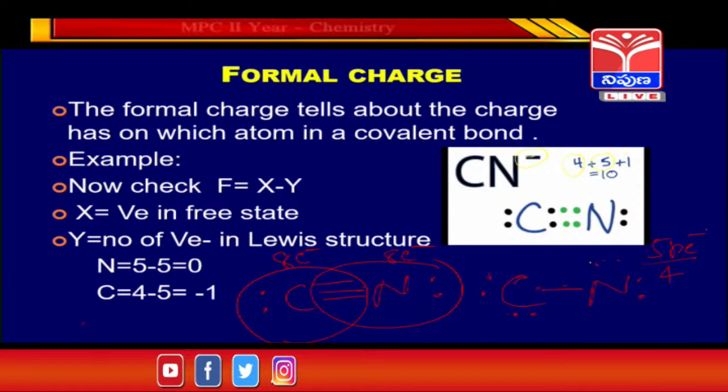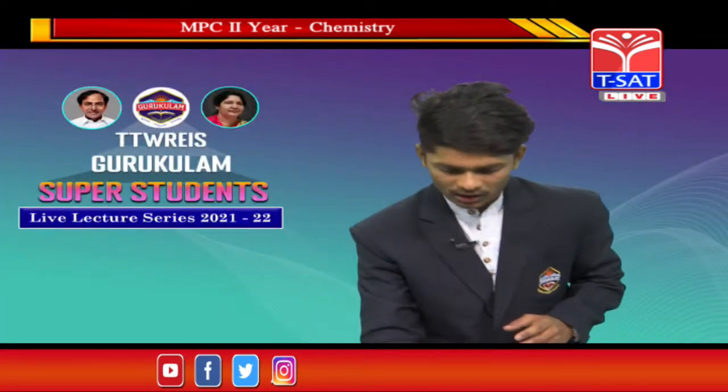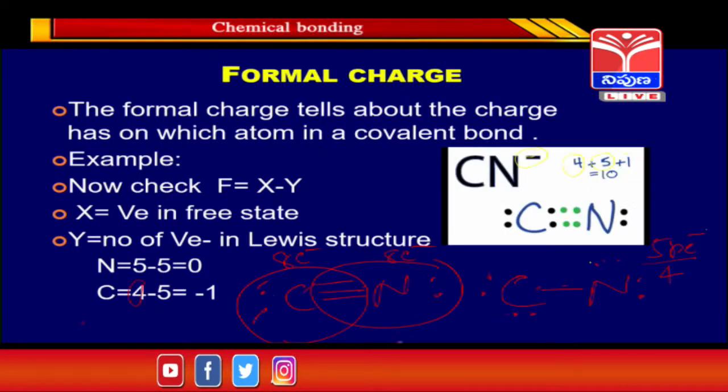I first take carbon. The carbon has valence electrons 4. 4 valence electrons are present, guys. And how many valence electrons in the Lewis structure? See, guys, 1, 2, 3, 4 and 5. So 5 valence electrons of carbon in the Lewis structure, guys. So 4 minus 5 is equal to minus 1. So the charge is present on carbon. In the compound, the negative charge is present on carbon.